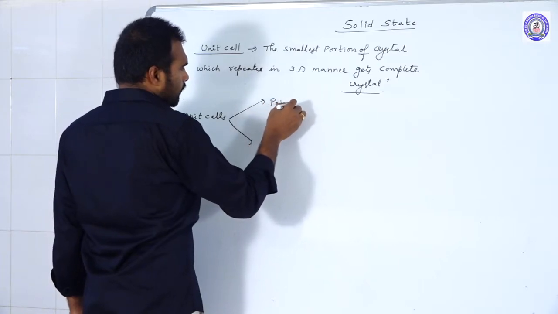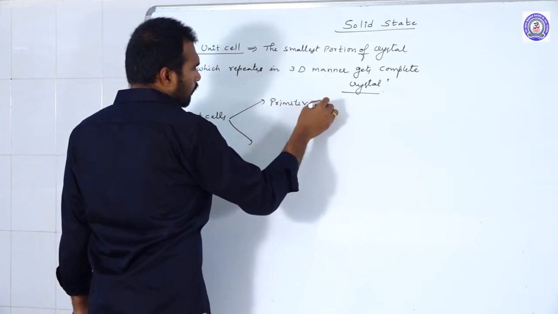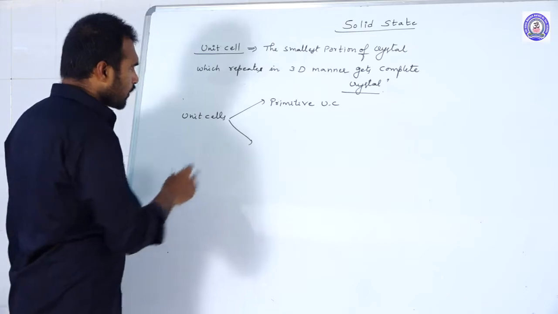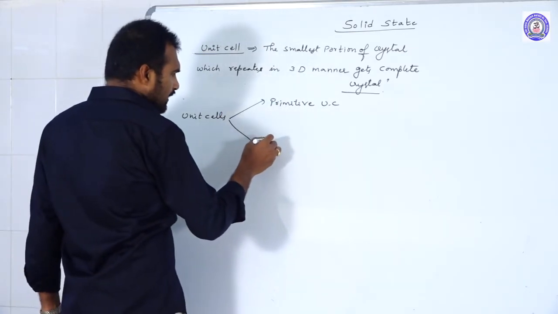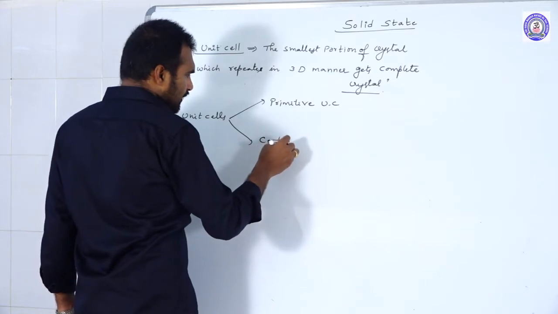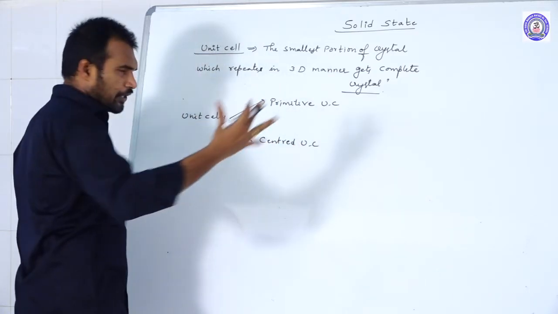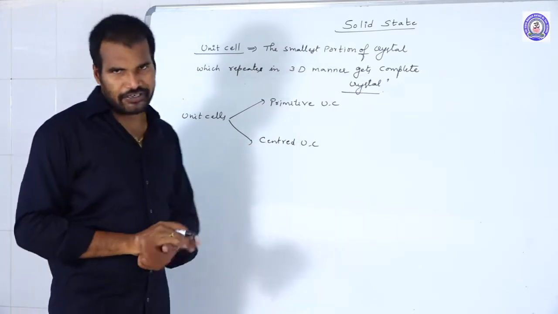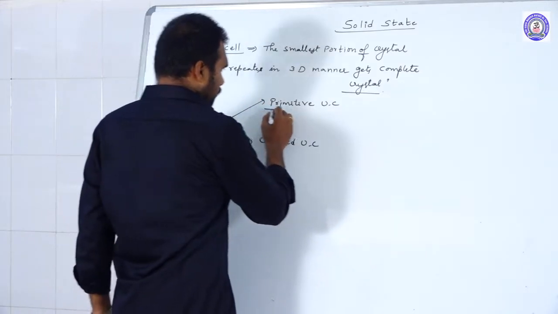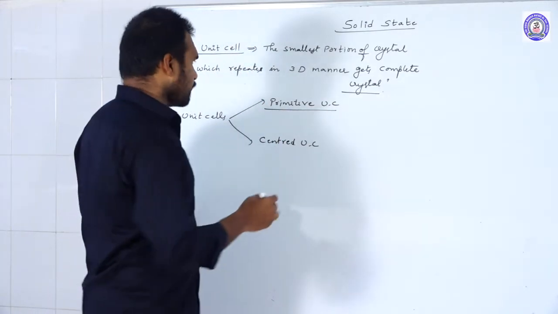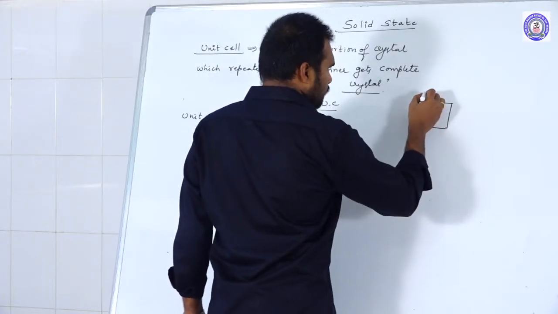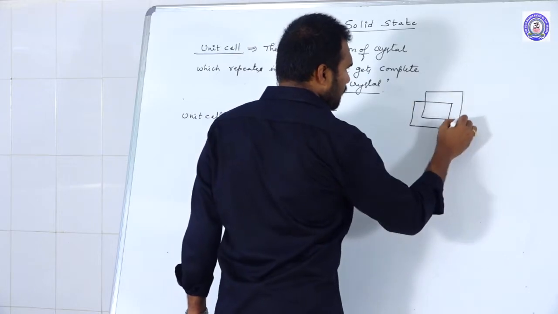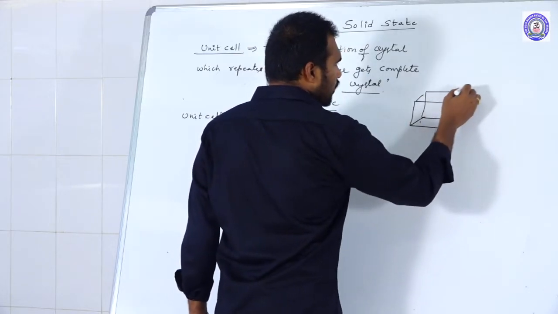Primitive unit cells, also called simple cubic, and centered unit cells. Primitive unit cells and centered unit cells. Primitive unit cells are nothing but those where the constituent particles are present only at corners.